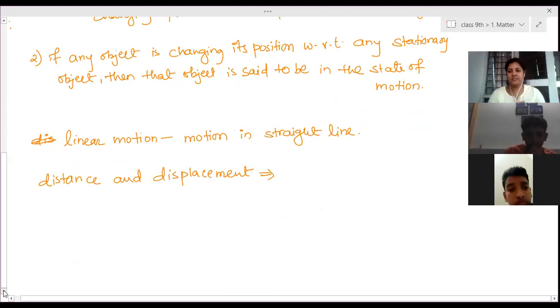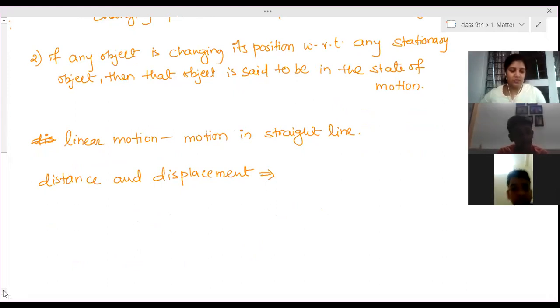Now, what do you mean by distance and displacement? Distance means whenever any person or any object moves from one position to another position, whatever the total length covered, the total length of the path covered by an object when it moves from one position to another.